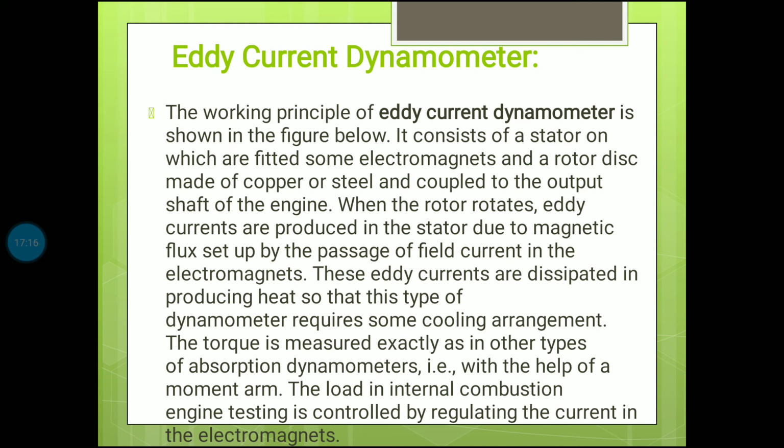These eddy currents are dissipated in producing heat, so this type of dynamometer requires some cooling arrangement. The torque is measured exactly as in the other types of absorption dynamometer with the help of a moment arm. The load in internal combustion engine testing is controlled by regulating the current in the electromagnet.